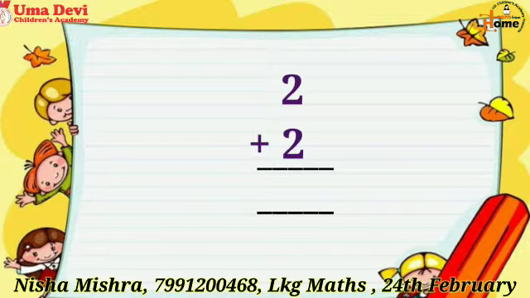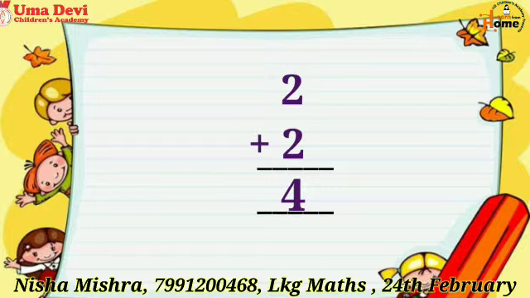So when we will add 2 in any number, then we will skip one number after that number. Means we will skip one number after 2. So which number comes after 2? 3. So we will skip 3 and we will write the next number of 3. What is the next number of 3? 4. Very good. So our answer is 4. 2 plus 2 equals to 4.